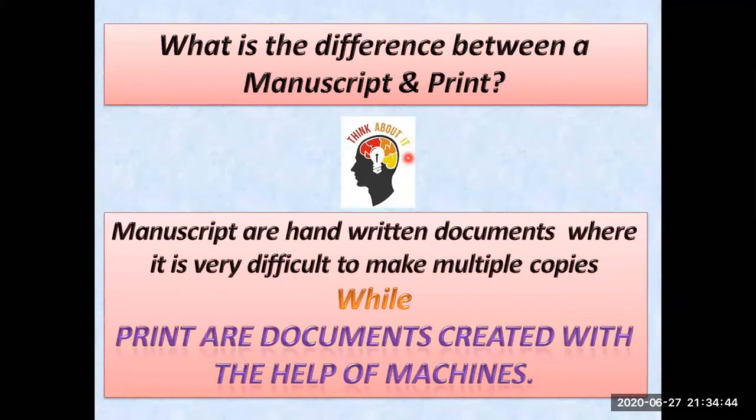So manuscripts are handwritten documents where it is very, very difficult to make multiple copies. Means we used to make these documents with our hands, that is manually. There is no use of machines in the manuscript. All are handwork. And you know, my dear students, nowadays making multiple copies of the same document is quite easy because we are using machines, printers. But earlier it was really very hard, tough, difficult to make multiple copies. So we can say over here that manuscripts are handwritten documents where it is very difficult to make multiple copies.